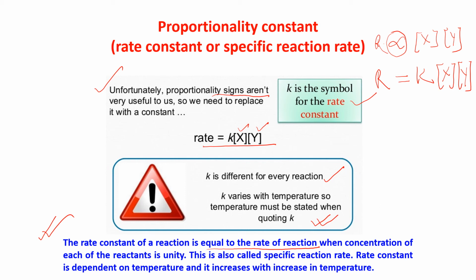If the concentration of X is 1 and the concentration of Y is also 1, then rate is equal to K. That is, the rate constant of a chemical reaction is equal to the rate of the reaction when the concentration of each reactant is unity. This is also called the specific reaction rate. The rate constant is dependent on temperature and increases with an increase in temperature.